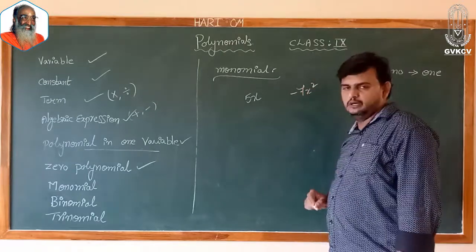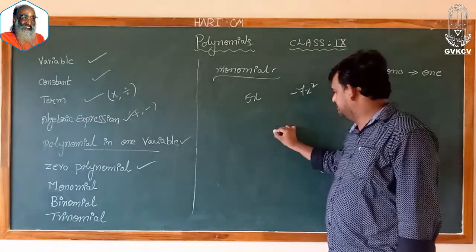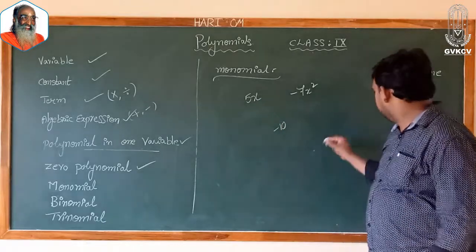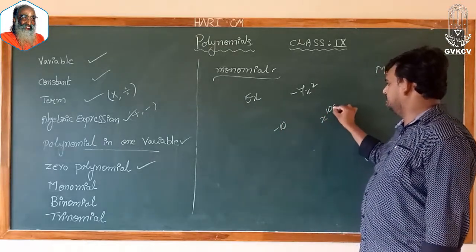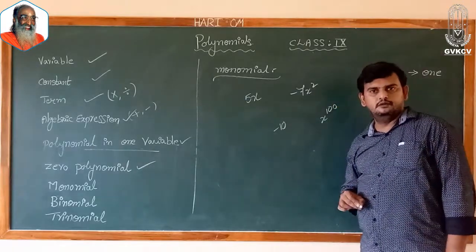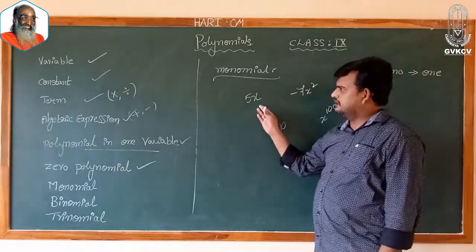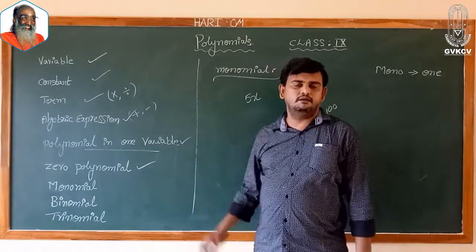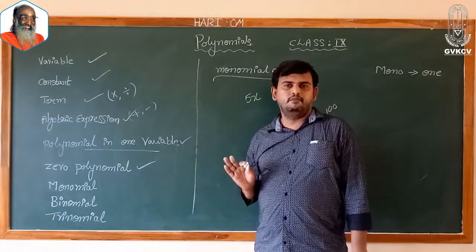Minus 7x square is also a monomial, I said. Minus 10 is also a monomial, I said. Next, x power 100 is also a monomial, I said. Now you may ask that these are nothing but terms only, no sir? Definitely. All these are terms only.